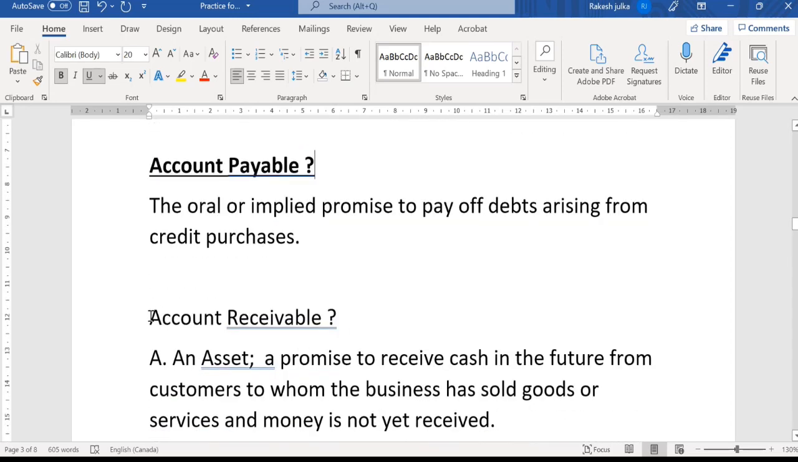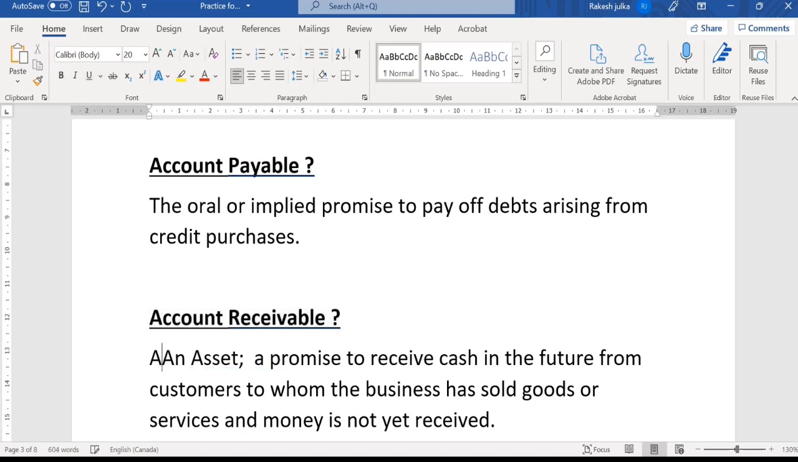Now, if we talk about account receivable, what are account receivables? Account receivables are an asset or a promise to receive cash in the future from customers to whom the business has sold goods or services and money is not yet received. Exactly the opposite of account payable, right? This is the money that we will receive from our customer because we have sold goods not on cash but on credit, and we have not received money yet, but in the future we will definitely receive money later on. So that is known as account receivable in this case.